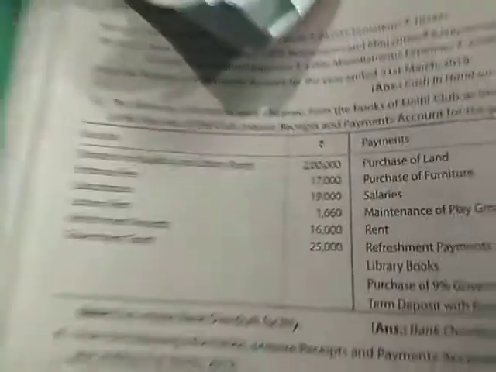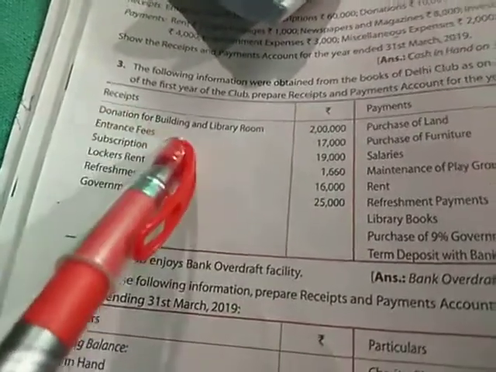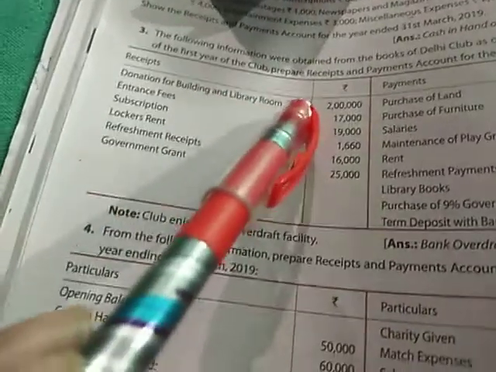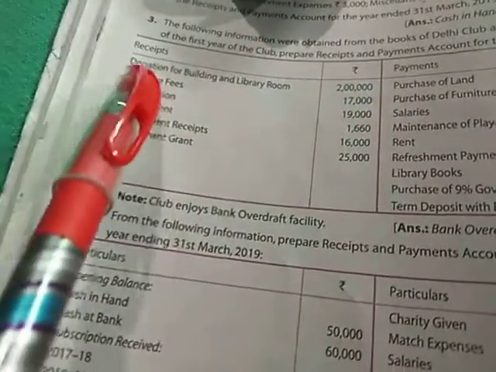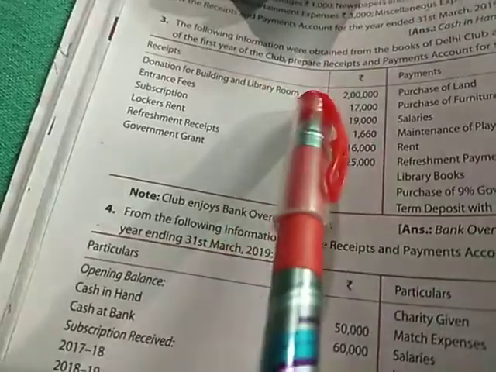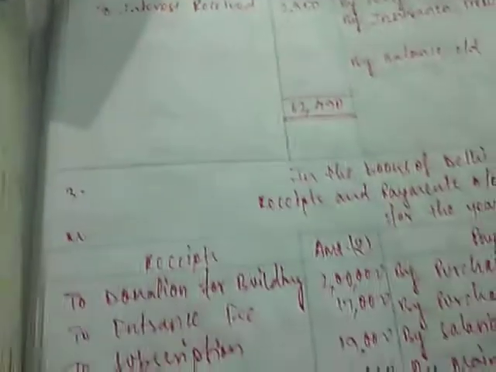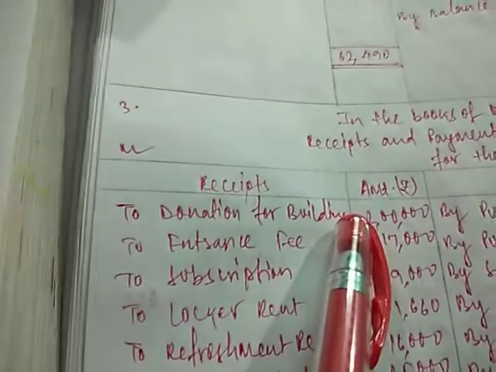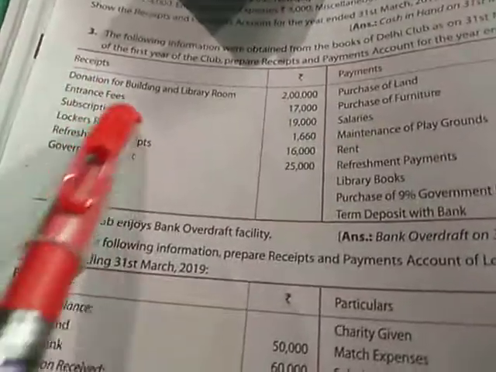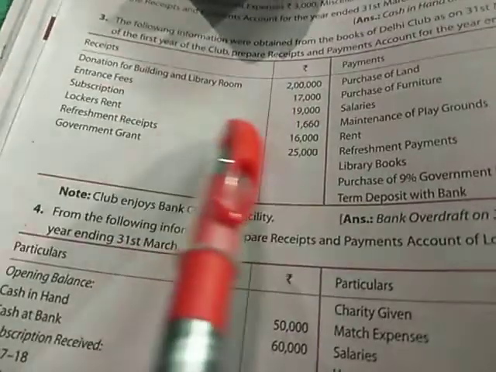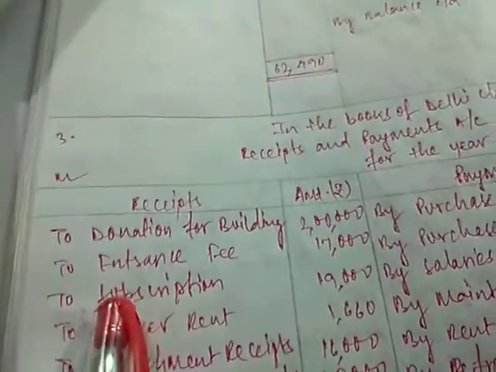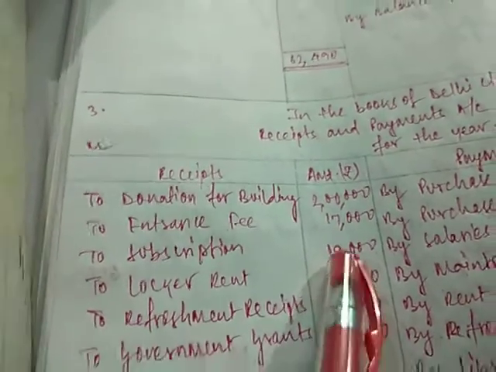Next you can see here the question number 3. On the receipt side, donation for building and library room 2 lakh. The first item given is donation for building and library room, rupees 2 lakh. So here it is written, to donation for building 2 lakh. Next is entrance fee 17,000, subscription 19,000. Here you can see to entrance fee 17,000, to subscription 19,000.